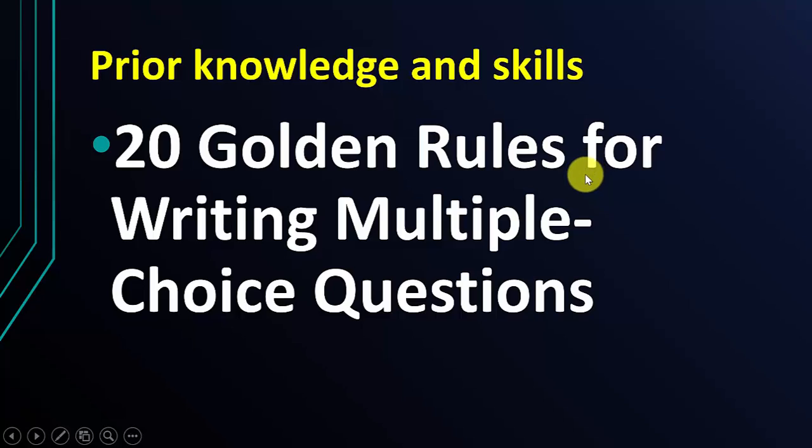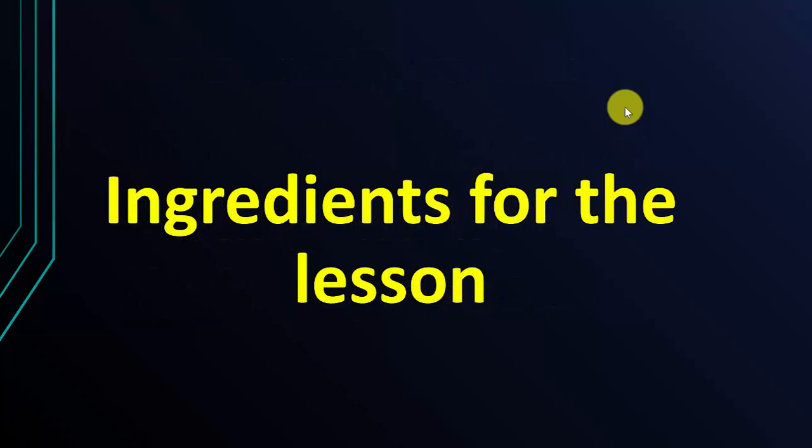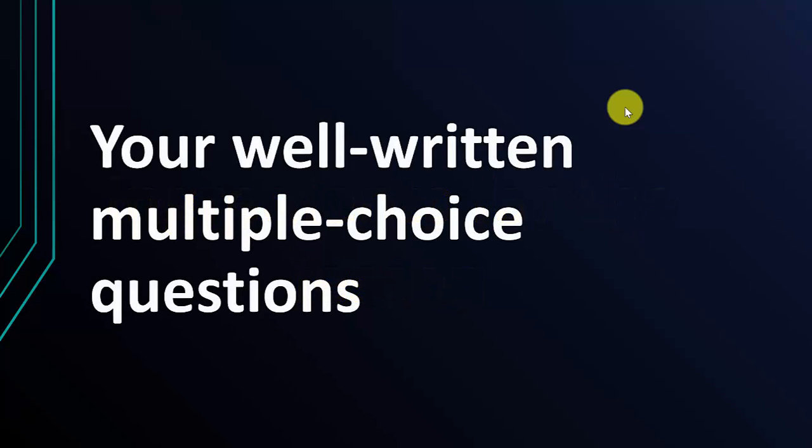20 golden rules for writing multiple choice questions. I hope you enjoyed the video, and I would like to assume that you have looked at the video and that the knowledge and skills you gained from it, we're applying back into this lesson. So what are the ingredients for this lesson? The tomato, the onions, no, not that way. The ingredients are your well-written multiple choice questions following the 20 golden rules that you learned in that video.